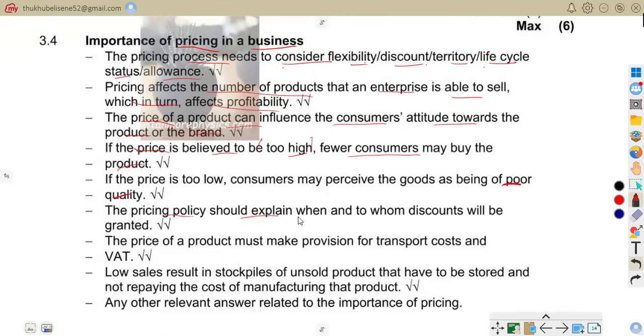The pricing policy should explain when and to whom discounts will be granted.